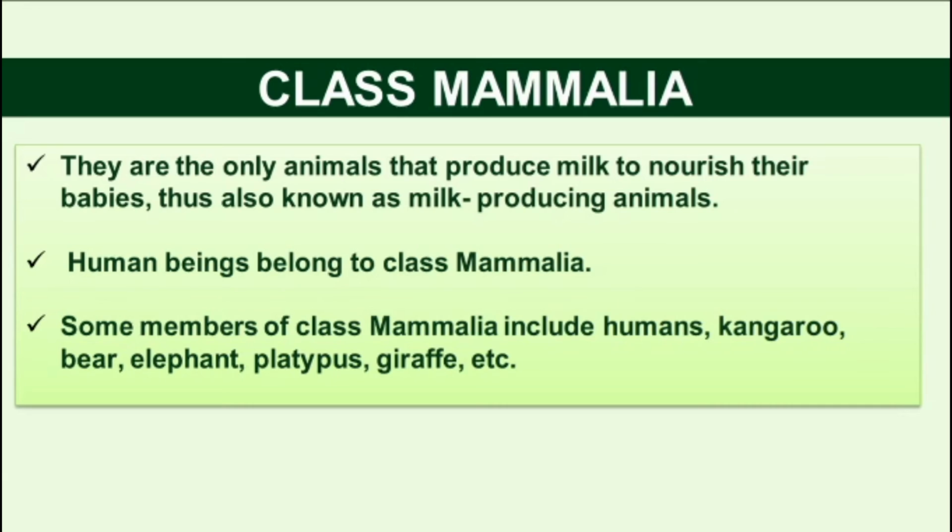So you know very well. Some members of class Mammalia include human, kangaroo, bear, elephant, platypus, and giraffe. Humans, kangaroo, bear, elephant, and giraffe we know very well. And platypus is a very interesting one, with a unique quality among mammals. The platypus has a different shape and structure.